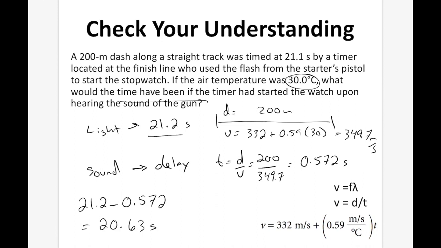Now we need 3 sig digs in our answer. The 200 meter, we're just not going to include in our sig dig, so it doesn't really make it as realistic. And we're going to go with 20.6 seconds as the time if the timer had used the sound to start the stopwatch. And that concludes our lesson on sound, sound energy, and speed.